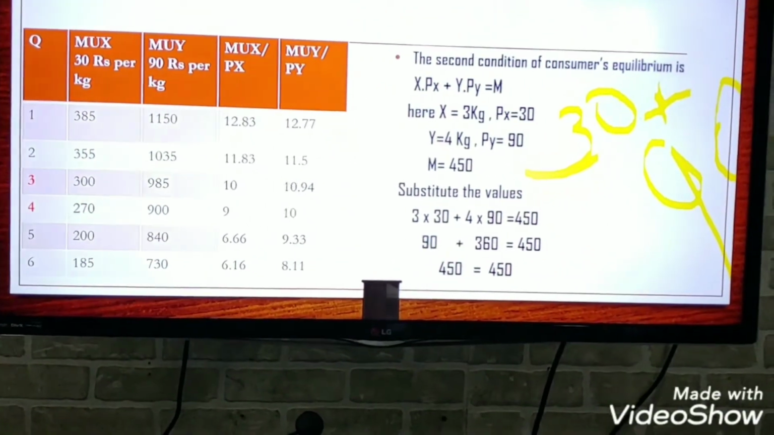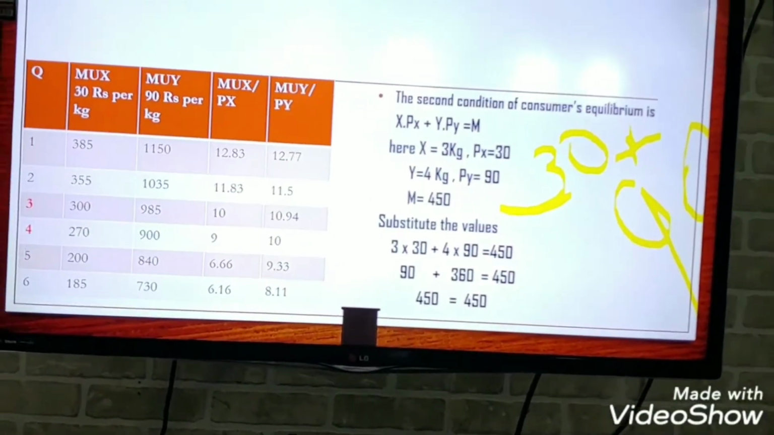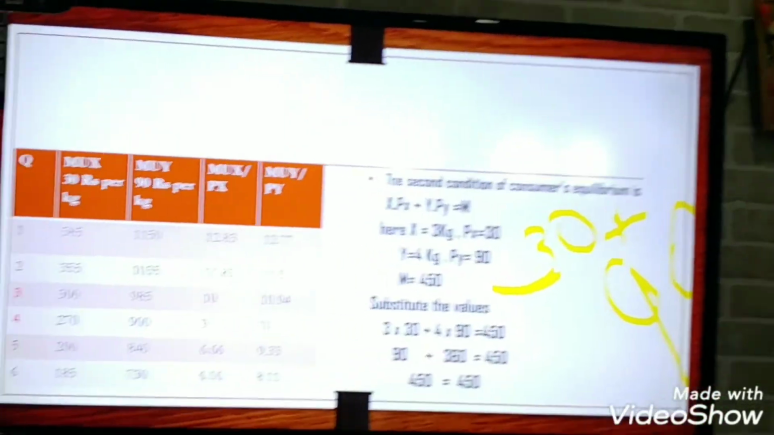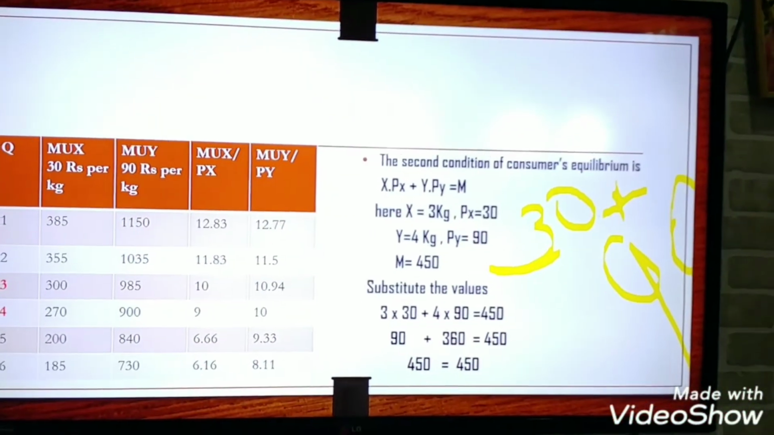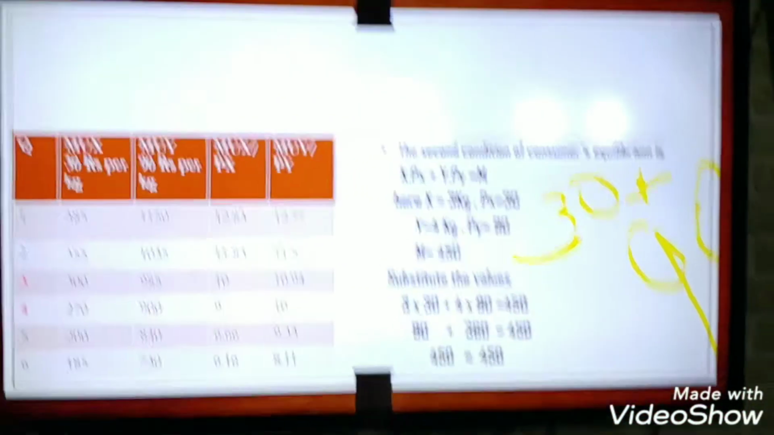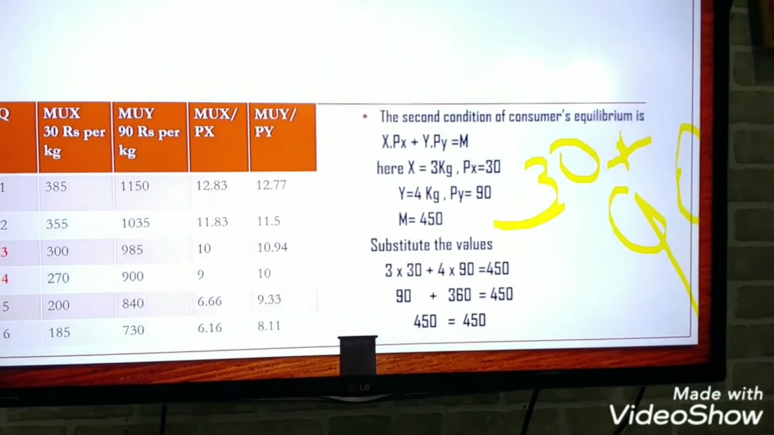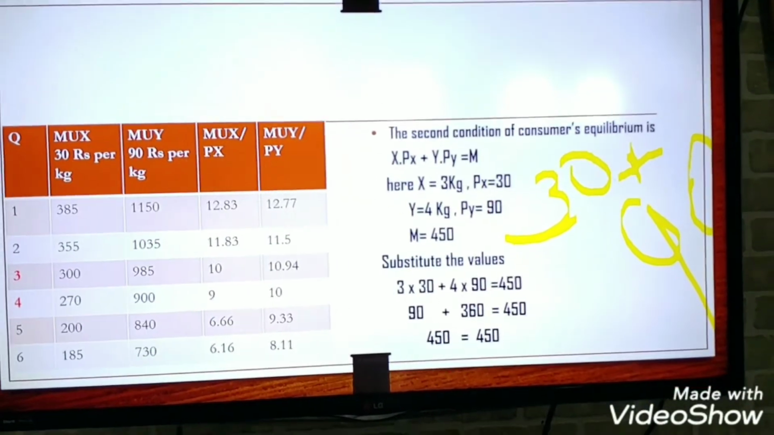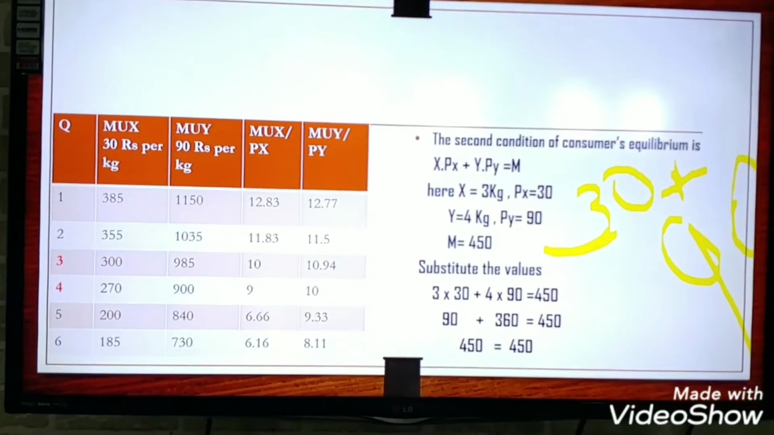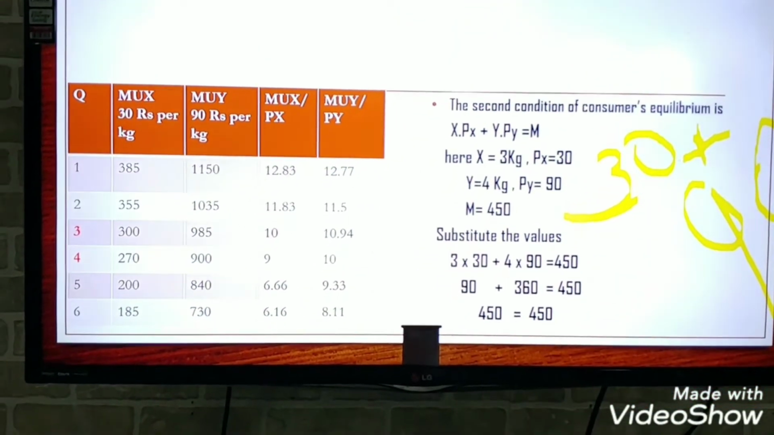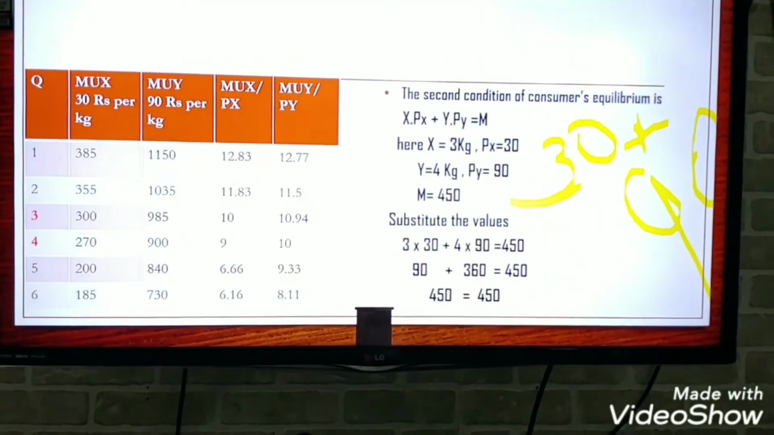In the same way, if we take 2 kg of X, that means 30 into 2 is 60, and 2 kg of Y, 90 into 2 is 180, this combination will also not work. So we will go with the combination where both MUX upon PX and MUY upon PY are 10. That is 3 kg and 4 kg. Here he will get the maximum satisfaction. So both conditions of consumer's equilibrium are fulfilled. Let us move to the next slide. Copy down hurriedly first.